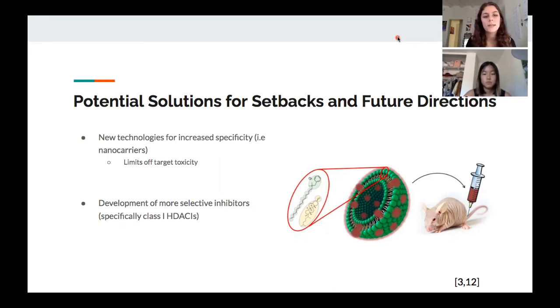Nanocarriers are a novel way to deliver these drugs, and they offer tumor specificity in addition to a more controlled release. And this is done through the use of nanoparticles, which are engineered. This is what you're seeing in the picture on your right here. That is an engineered nanoparticle that is designed to be more attracted to specific cells that are affected by non-small cell lung cancer. And this allows for a more direct and localized treatment and mitigation of off-target toxicity.